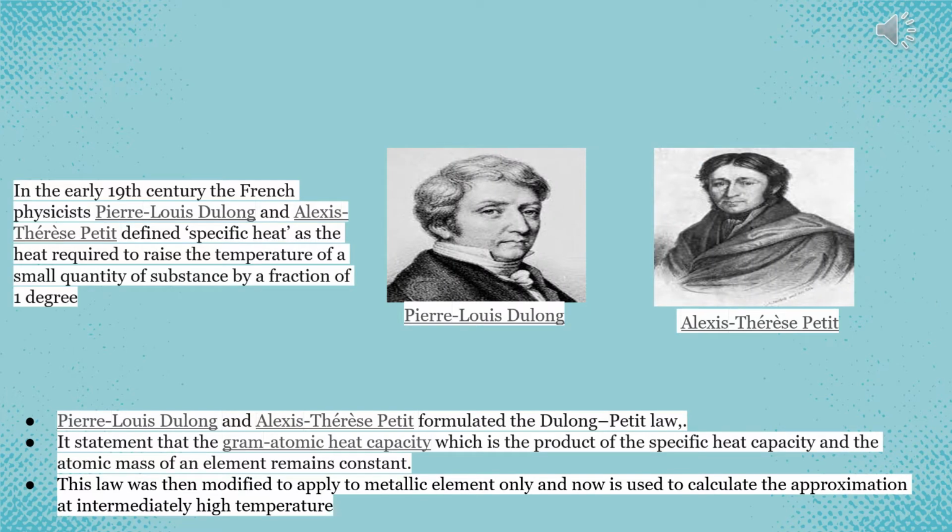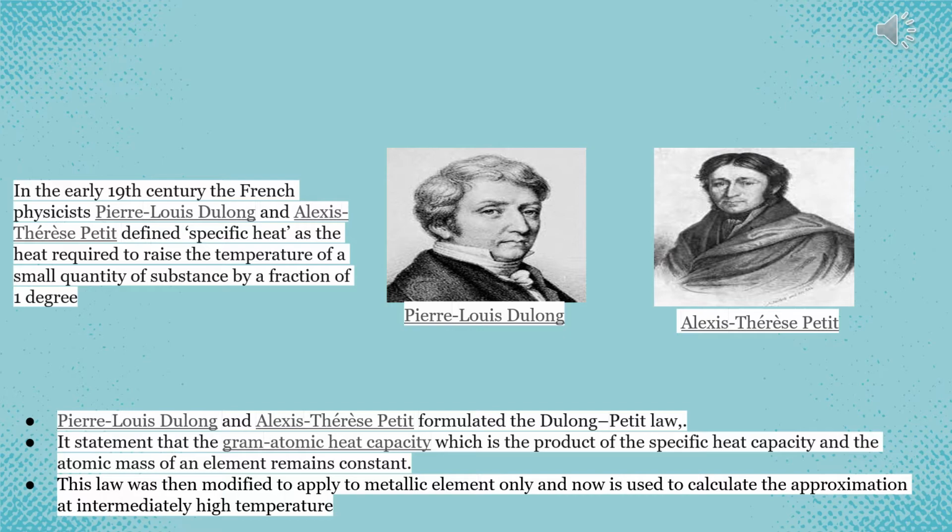In the early 19th century, the French physicists Pierre-Louis Dulong and Alexis-Thérèse Petit defined specific heat as the heat required to raise the temperature of a small quantity of substance by a fraction of 1 degree. They also created the Dulong-Petit law, which states that the gram atomic heat capacity, the product of the specific heat capacity and the atomic mass of an element, remains constant. This law was then modified to apply to metallic elements only, and is now used to calculate approximations at intermediately high temperature.